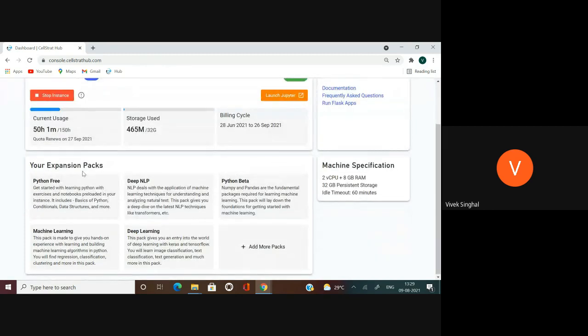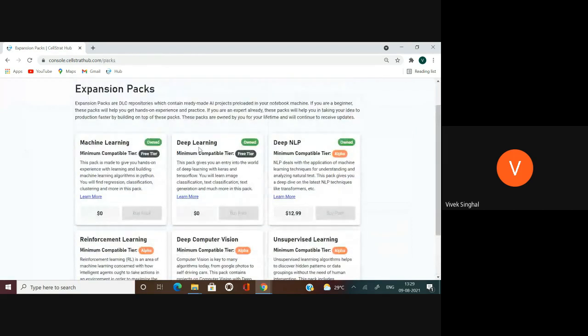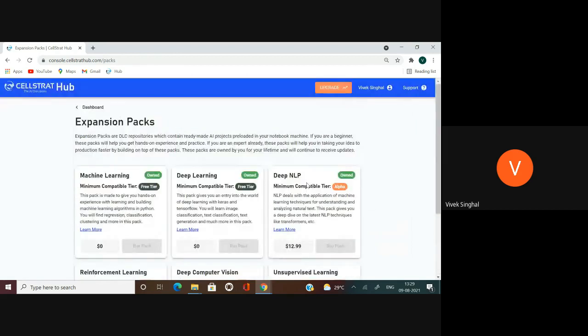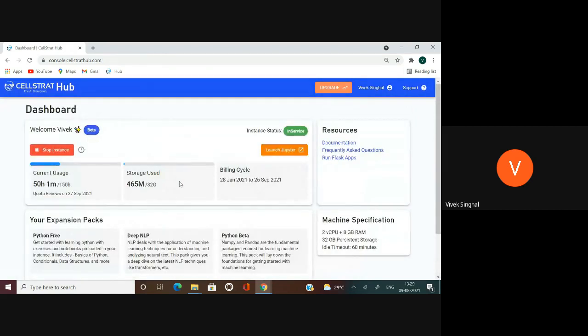Here I already have certain packs which I have checked out, and I can check out other packs as well. So machine learning, deep learning, and NLP packs are already owned by my account, and I can also choose to buy reinforcement learning, computer vision, unsupervised packs here. With these packs, I'll get bundled AI projects which are already certified to run on this Self-Thread Hub platform, right?